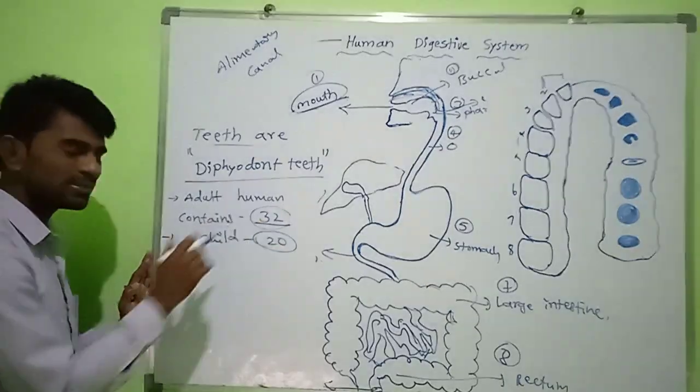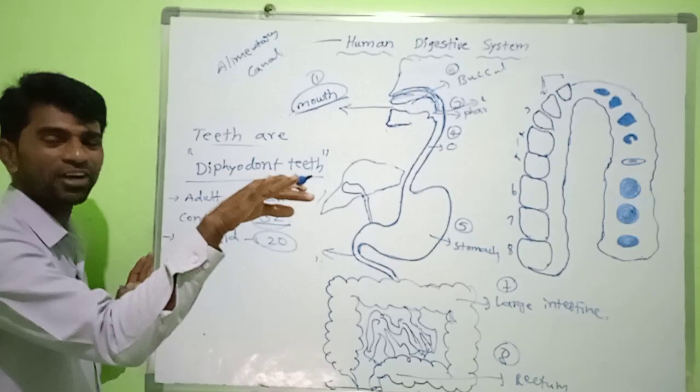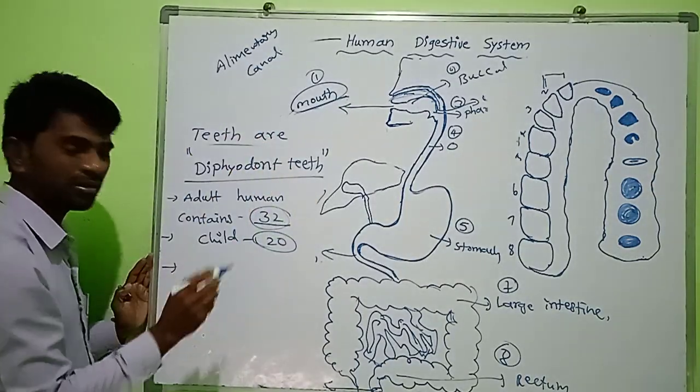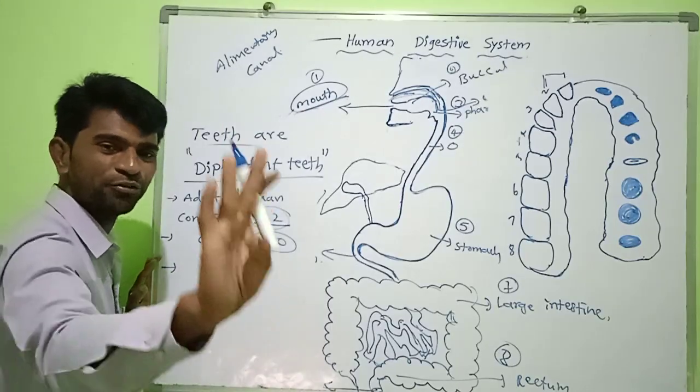So what are the teeth? See, depending on their functions, teeth are divided into four types.